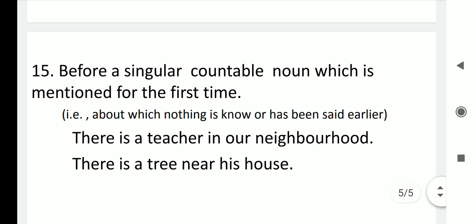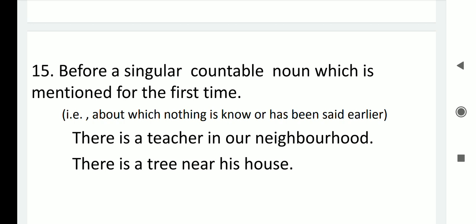Now point number 15, before a singular countable noun which is mentioned for the first time, that is, about which nothing is known or has been said earlier. In this sentence, see: there is a teacher in our neighborhood. That means nothing has been known or said earlier about the teacher.